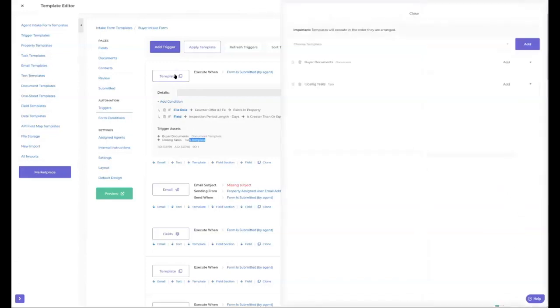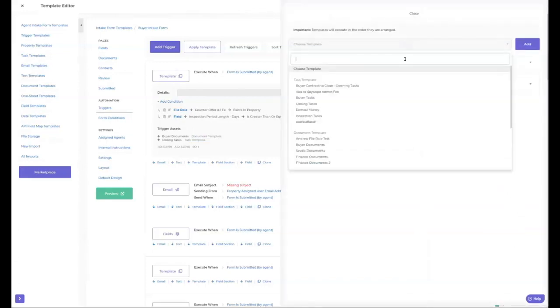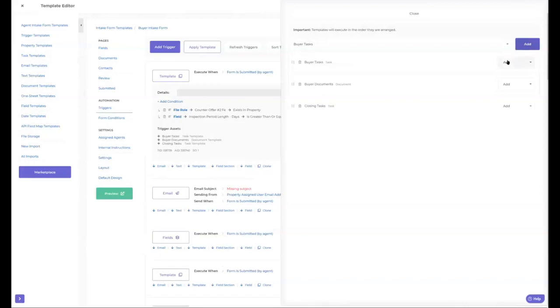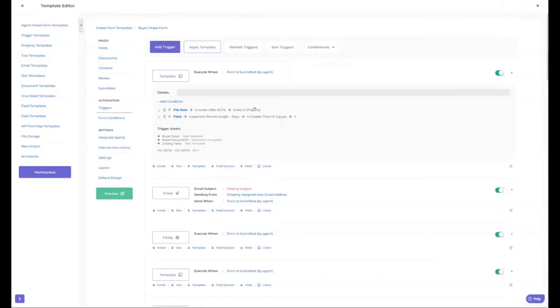All you have to do is click up here on this. You can choose your task template. So let's just say buyer tasks. I'm going to go ahead and add that. And now buyer tasks are there, and it's going to add every time that these 2 things are true.